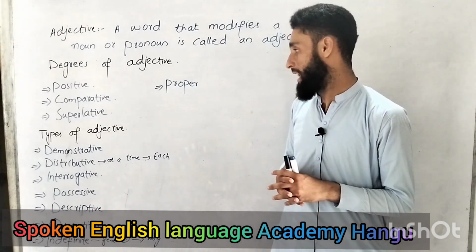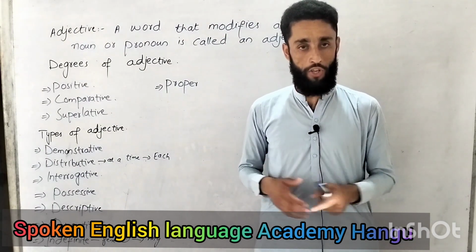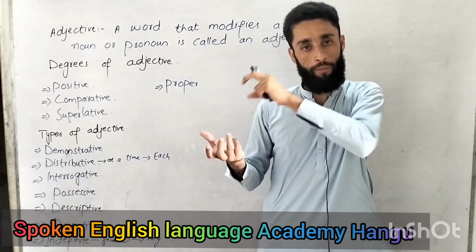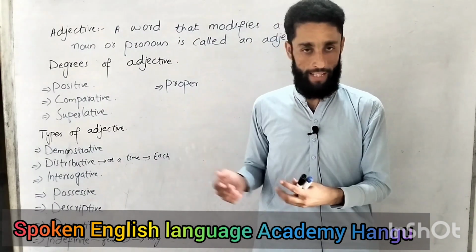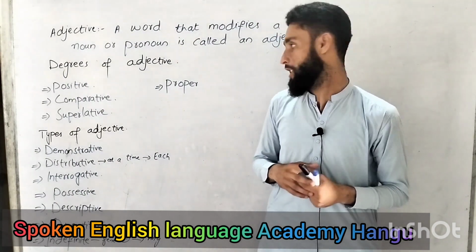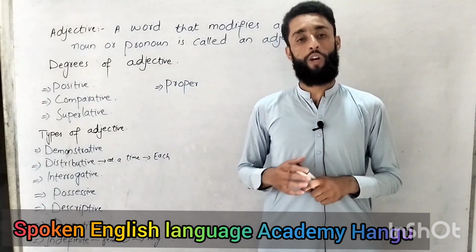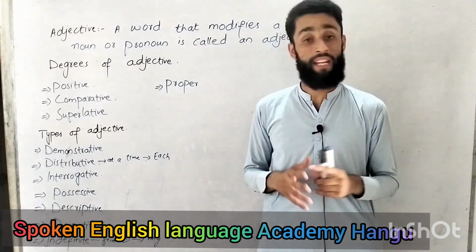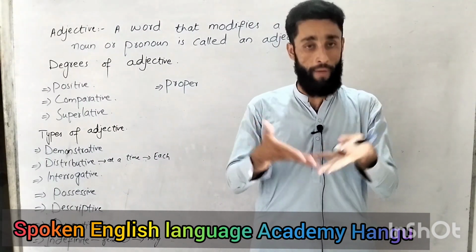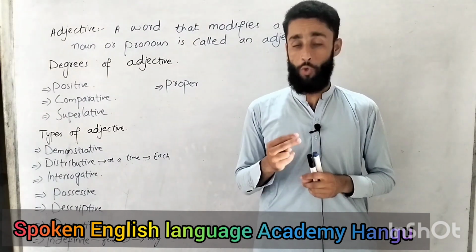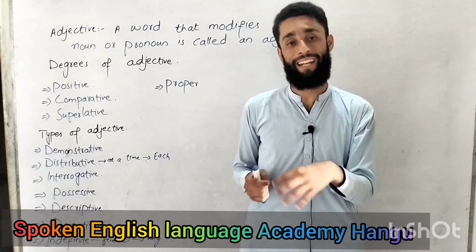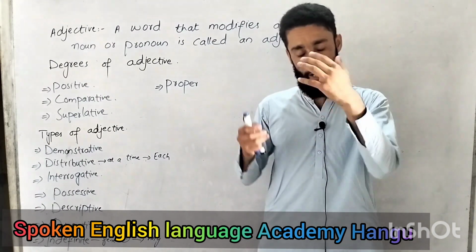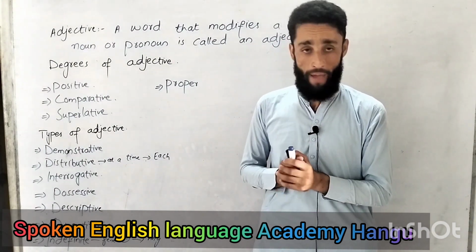For example, if I say he's a good teacher, I'm talking about the teacher being good, but I'm not comparing him to anyone else. So that is the positive degree of an adjective. And there is also the comparative, which is clear from the name. Comparative means to compare. If you are comparing two things together and you're making one the better one and the second a bit lower in category, that is the comparative degree.